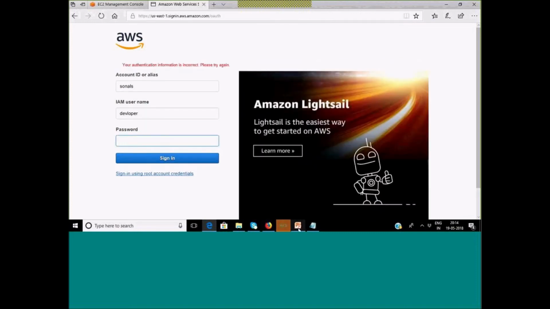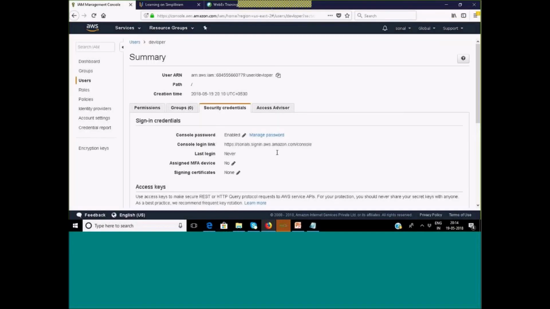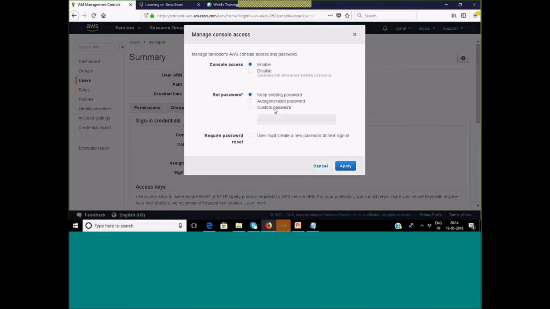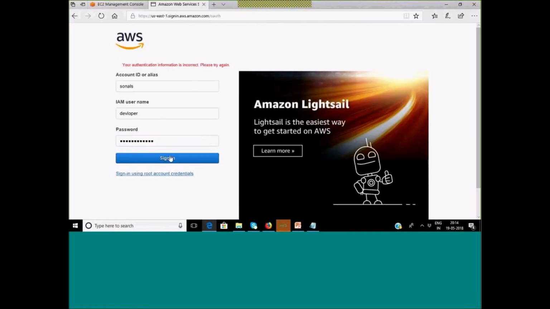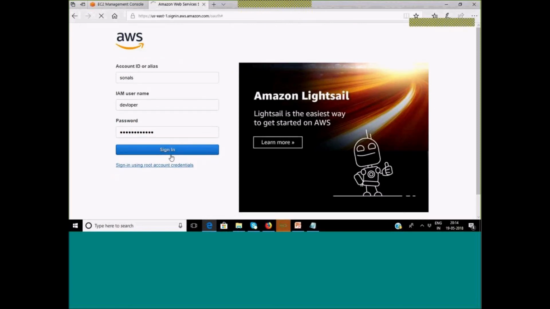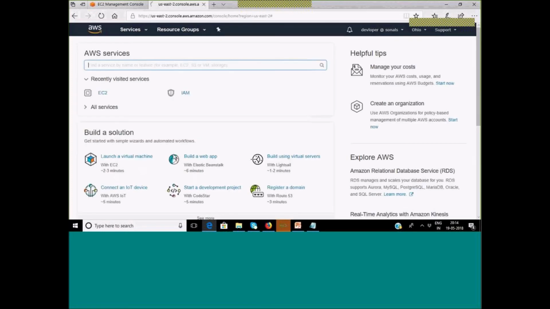Oh, some copy and paste problem. One sec. Okay, so I created a new auto generated password, and this one is there. Fine. So now this is again a normal user which doesn't have any rights.